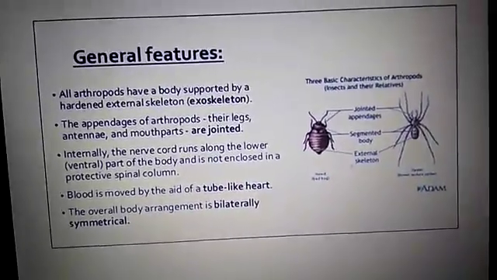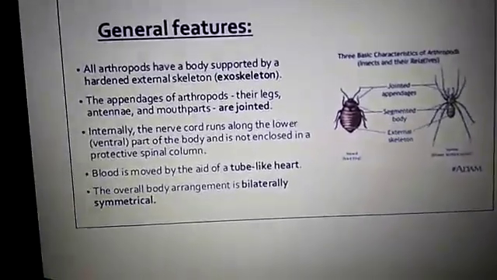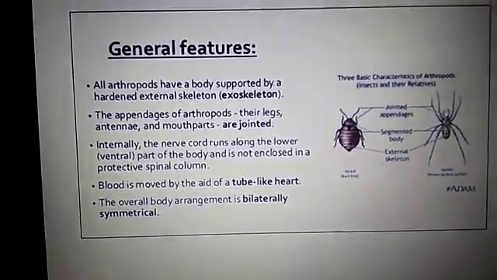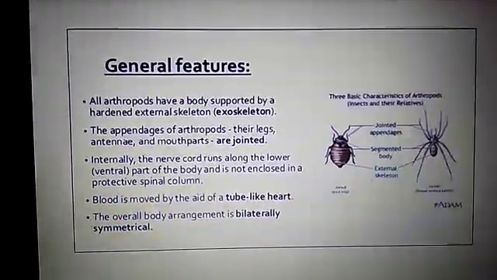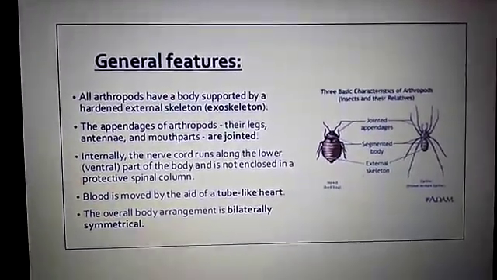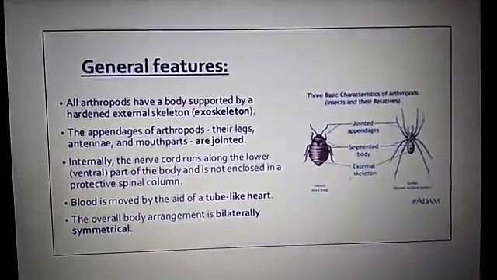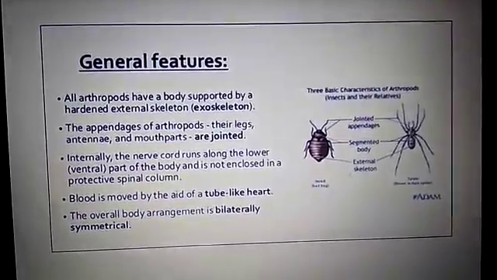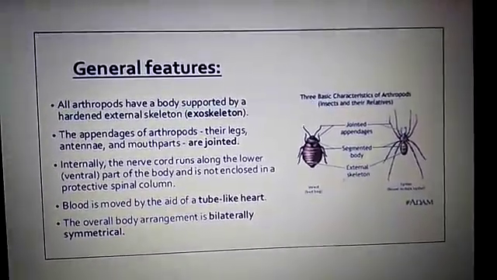They shed their hard exoskeleton periodically and grow a new one to replace it. There are 5 major groups of arthropods: insects, arachnids, crustaceans, centipedes and millipedes. They possess jointed legs and jointed bodies.